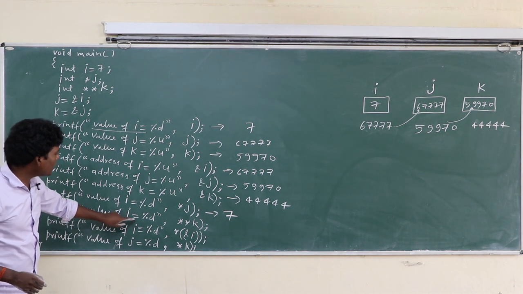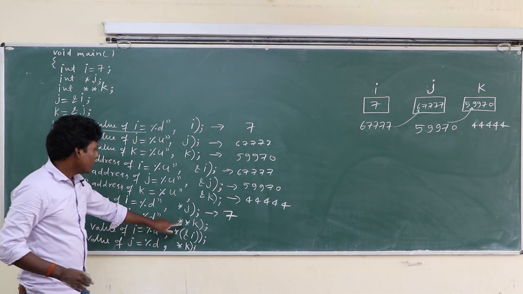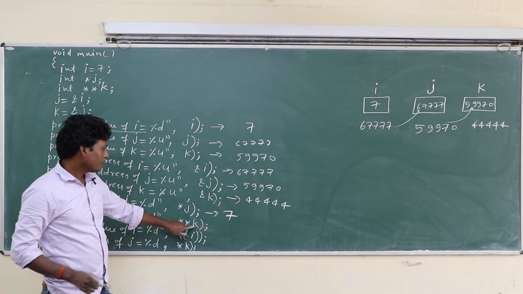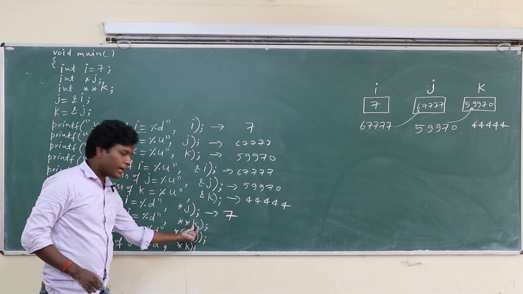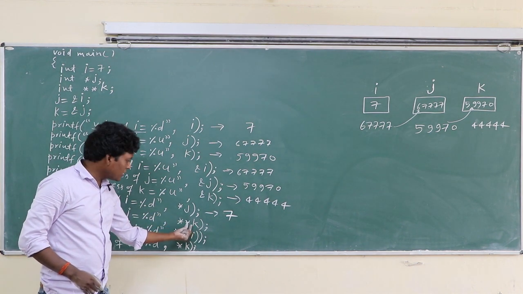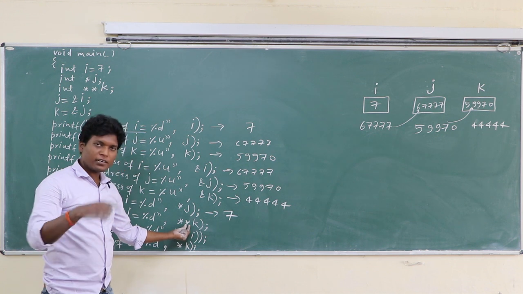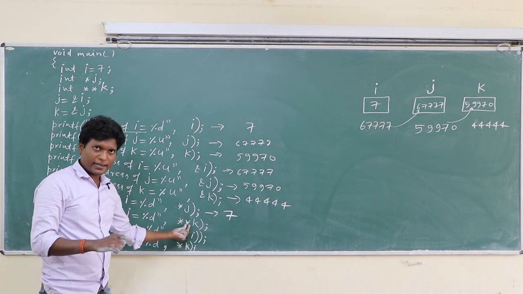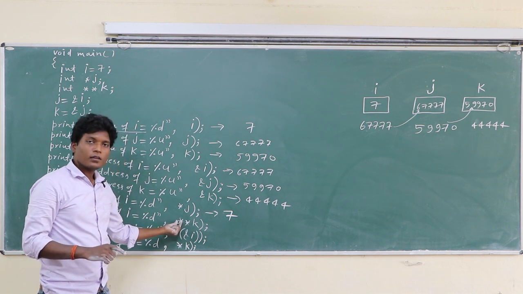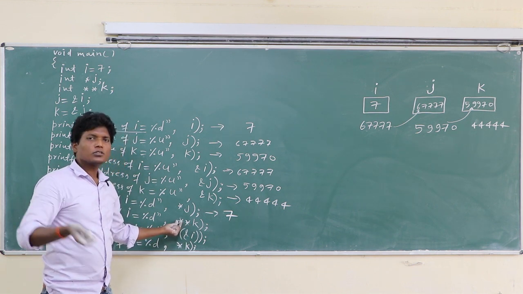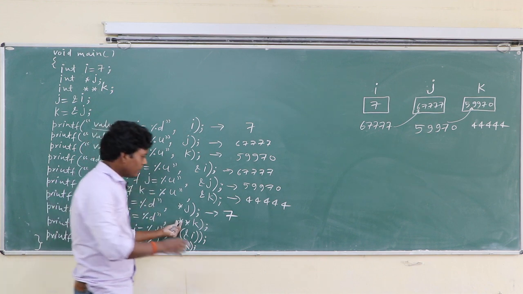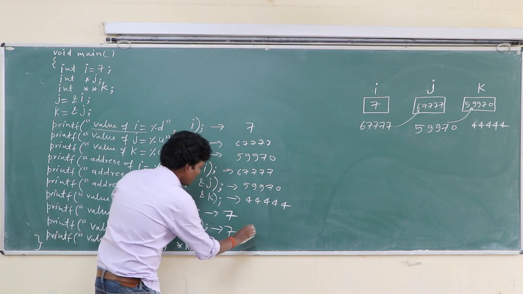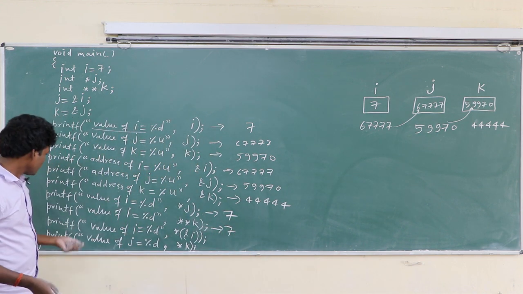Value of I equal to %d with asterisk k. K has the address of j, so this asterisk makes it the value, which becomes the address of I, and this asterisk makes it the value again. So it makes the value 7. Okay class?